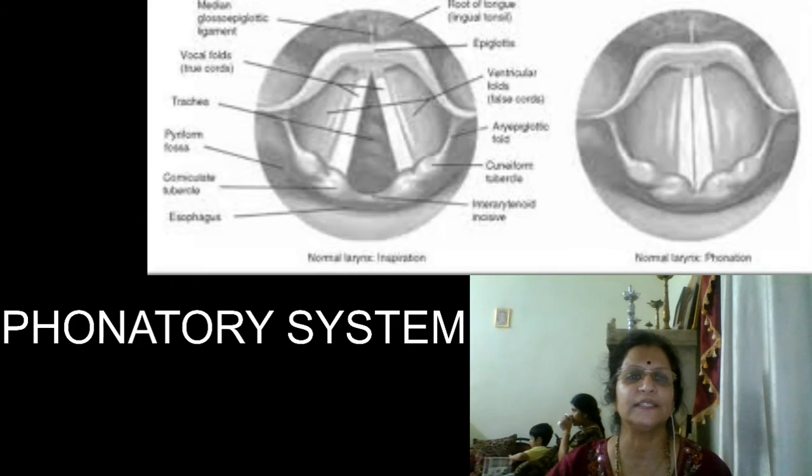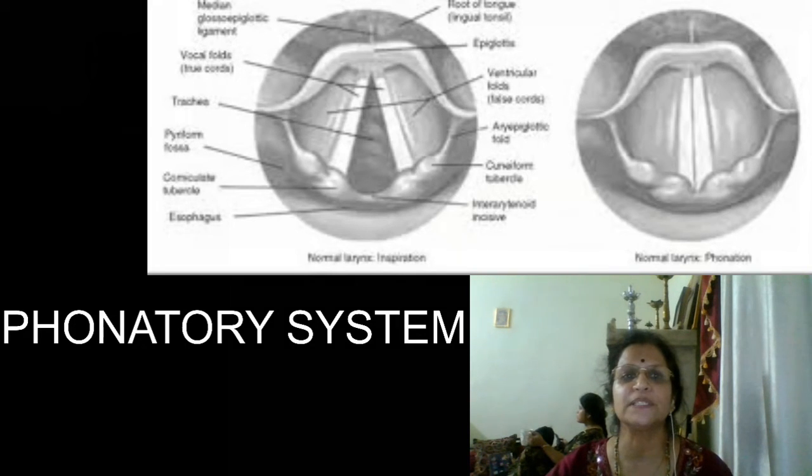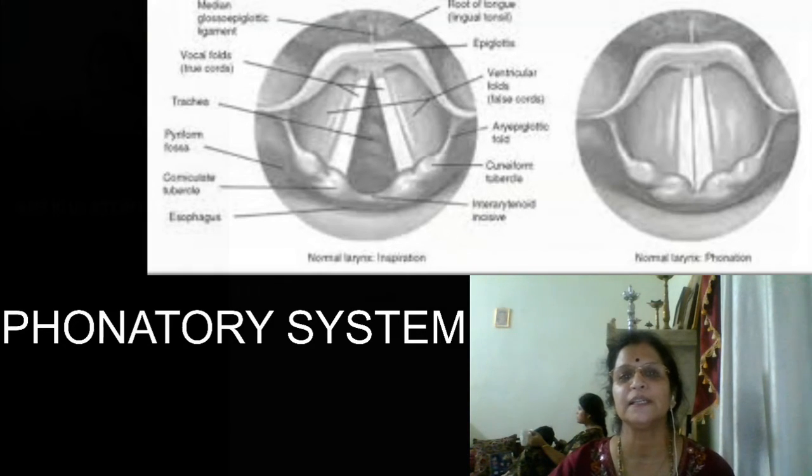If you look into the first diagram, you could see that these two vocal cords are drawn wide apart so that the space in between, which is what leads to the trachea, is open. And here if you observe, the vocal cords are very close to each other and it is closed, so the glottis is closed. Here the glottis is open in the first diagram. In the second diagram you could find that the glottis is closed.